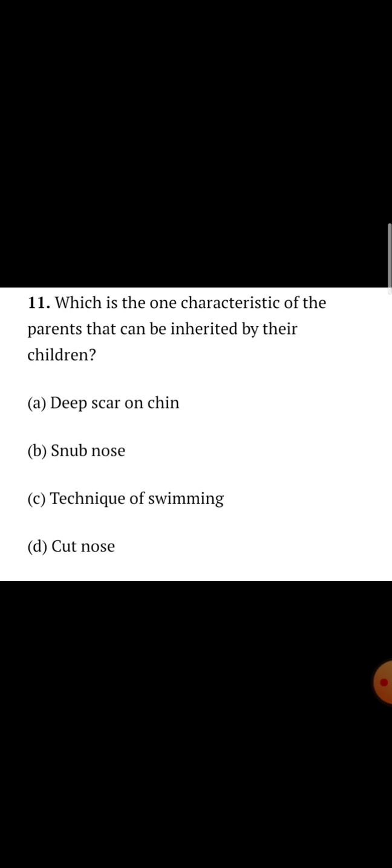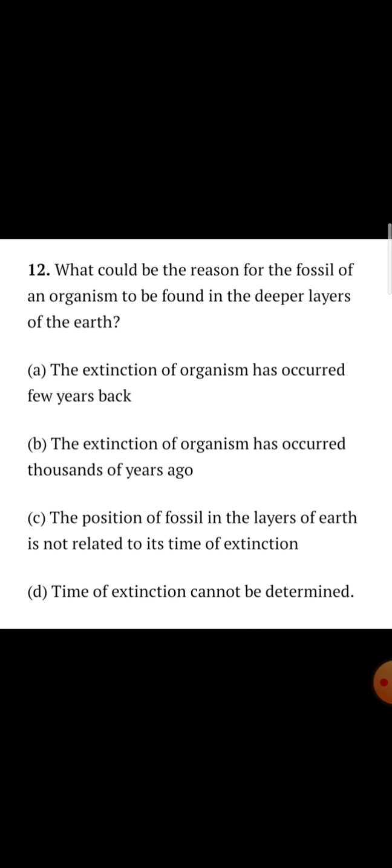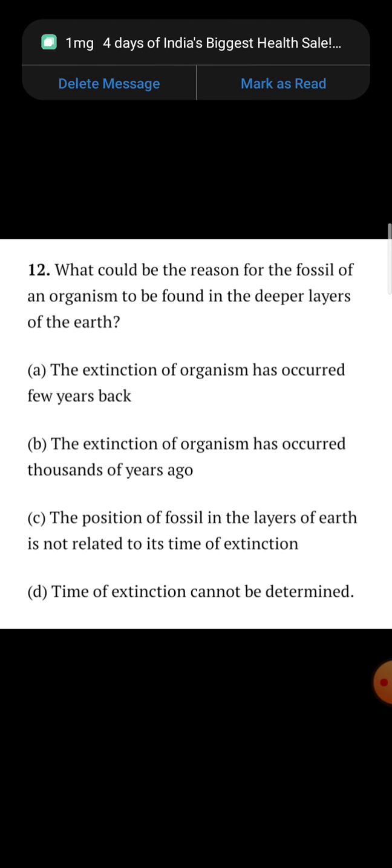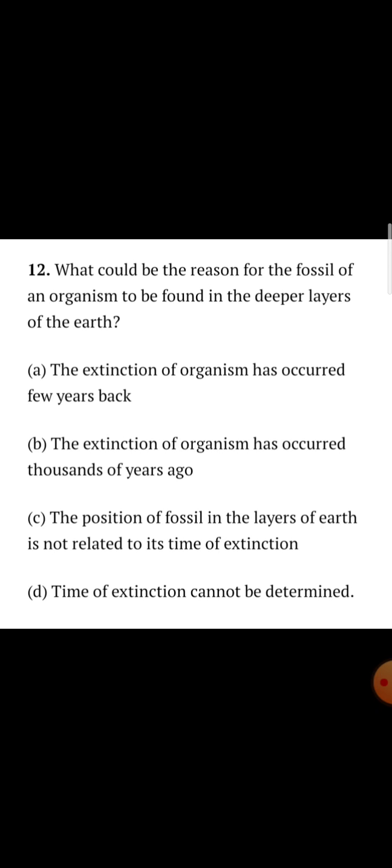Which is the one characteristic of the parents that can be inherited by their children? You see 4 options are there. Which characteristic can be inherited by the children? The answer will be B, snub nose. Next, what could be the reason for the fossil of an organism to be found in the deeper layers of the earth? See, the 4 options are given. Read it. So the correct answer will be B. The extinction of the organism occurred thousands of years ago.